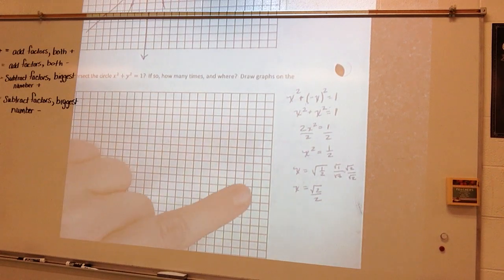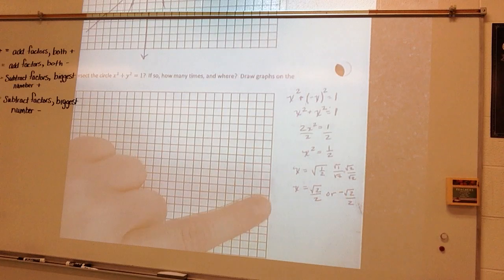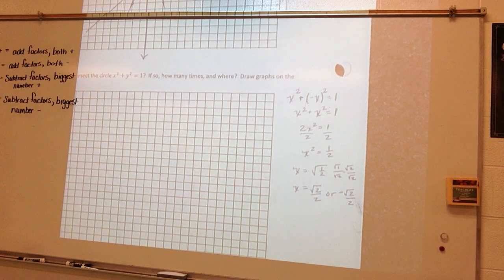So x would be the square root of 2 over 2 or the negative square root of 2 over 2. Because remember, when we're talking about square roots, they could be positive or negative.